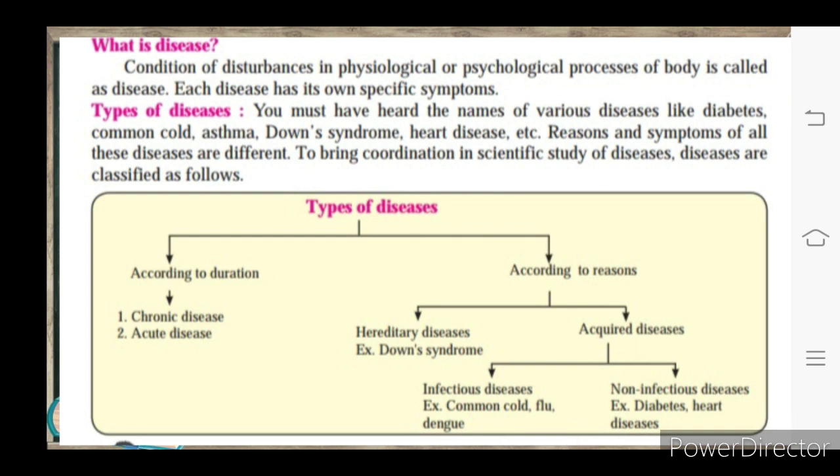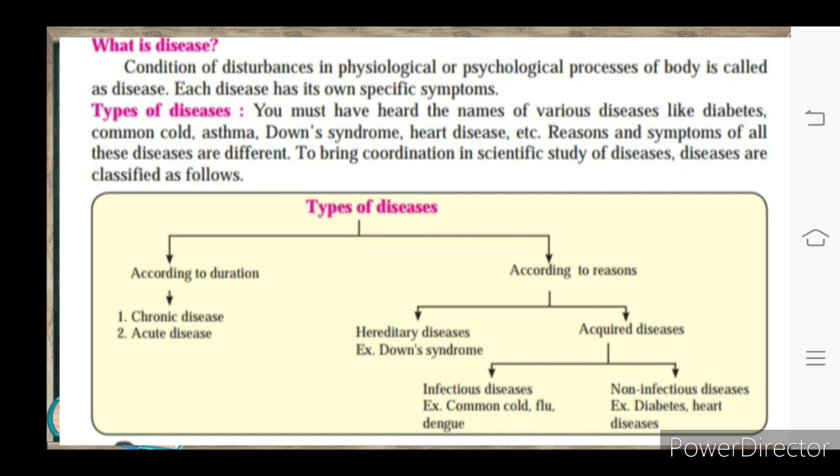That is called disease. Each disease has its own specific symptoms. For example, fever, nausea, and vomiting are generally called symptoms.